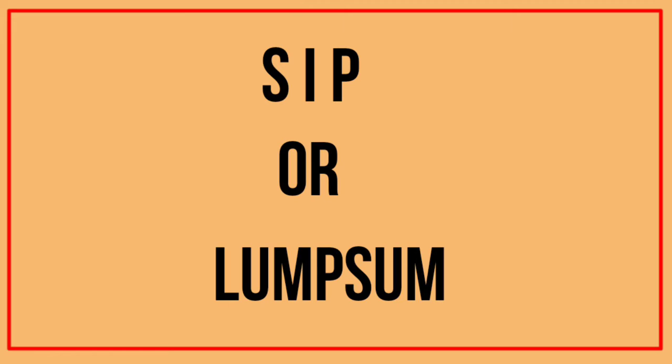You just have to give the instruction to your distributor, then every month your money will be deducted from your bank account. And lump sum is for an advanced and experienced investor, who knows when to invest, when the market corrects, or when the market is in an overbought zone and not to invest at that time. In SIP you can start with 100 or 500 as well. In lump sum the amount is more compared to SIP. Sometimes it is 1000 or even 5000.